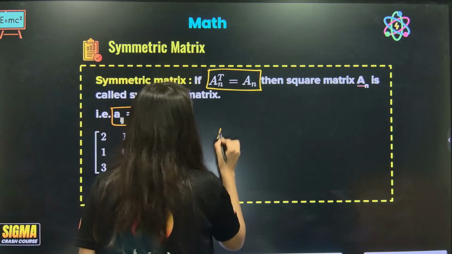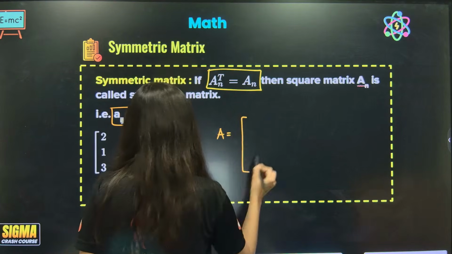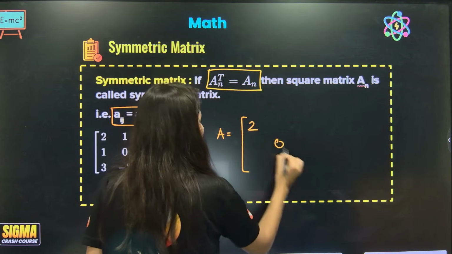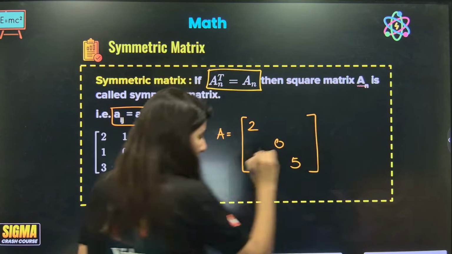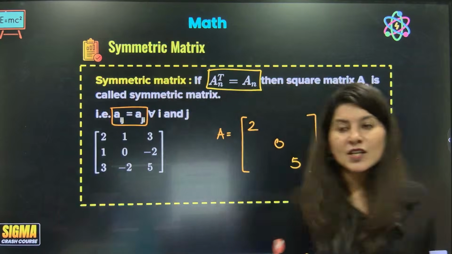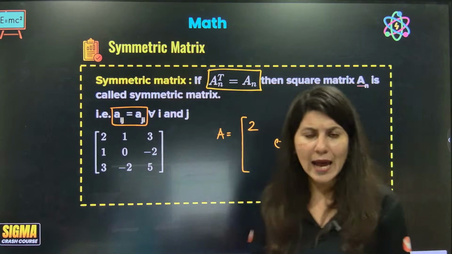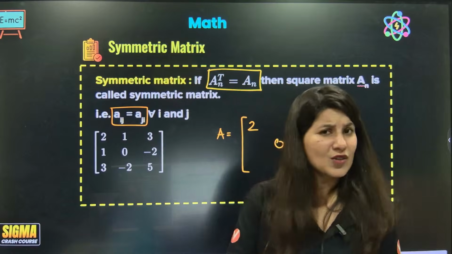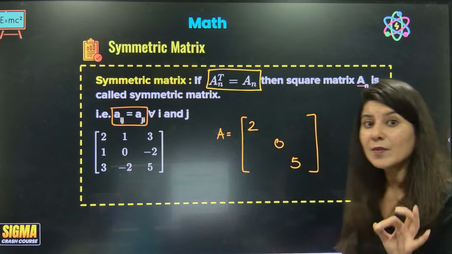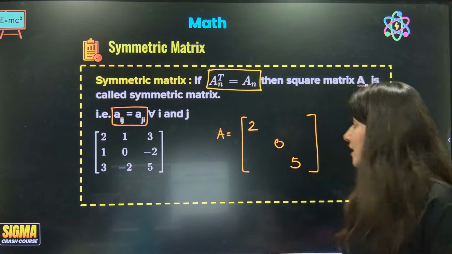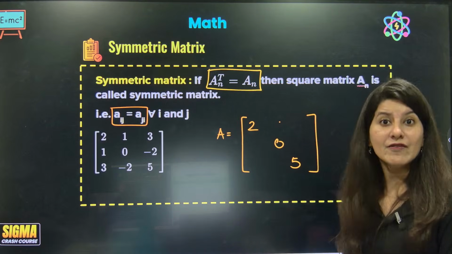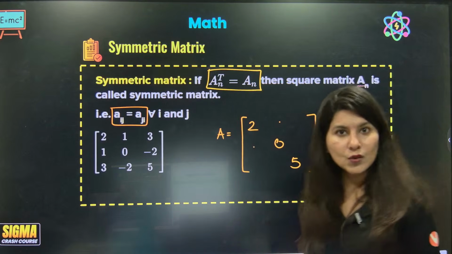Okay. So suppose there is a matrix A which has 2, 0 and 5 as diagonal elements. So for diagonal elements, no condition. Absolutely none. It can be 0, it can be non-zero, it could be anything. But there is some condition on non-diagonal elements. This is A12 and this is A21.